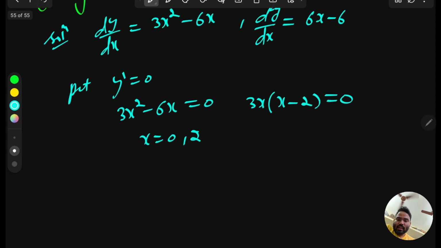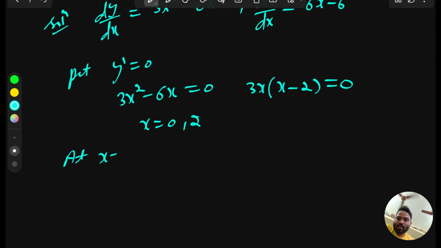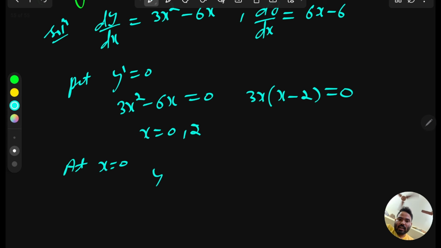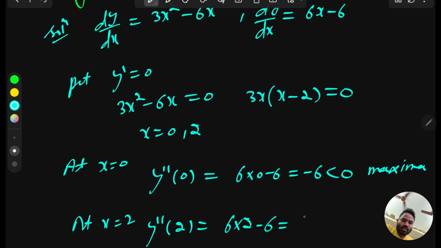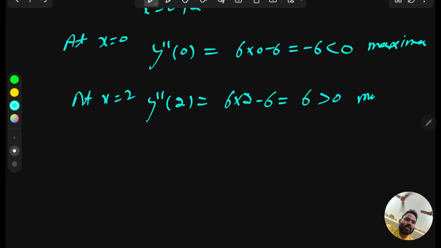Now let's check at x equal to 0. So at x equal to 0, the double derivative y double dash 0 equals 6 into 0 minus 6, equal to minus 6, less than 0 means maxima. So this will give maxima because the sign is negative, and at x equal to 2, y double dash 2 will give you 6 into 2 minus 6, which means 12 minus 6, positive 6, and double derivative greater than 0 means minima. So this is the point of minimum.